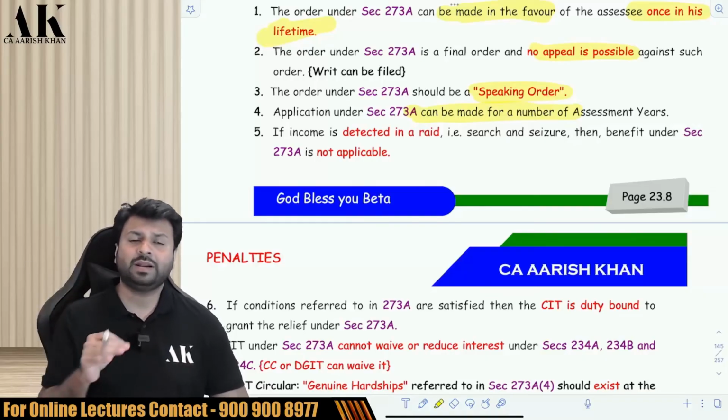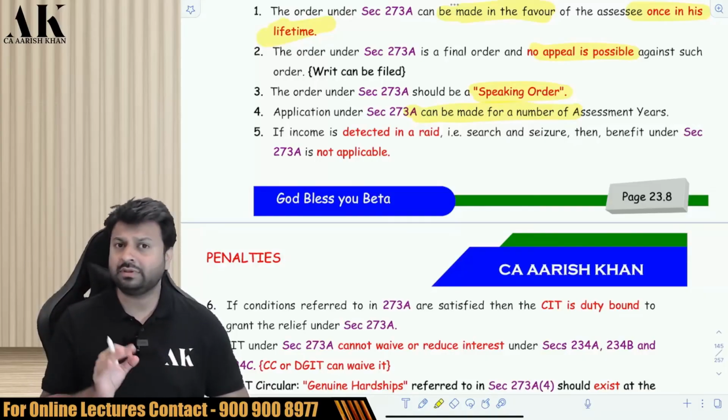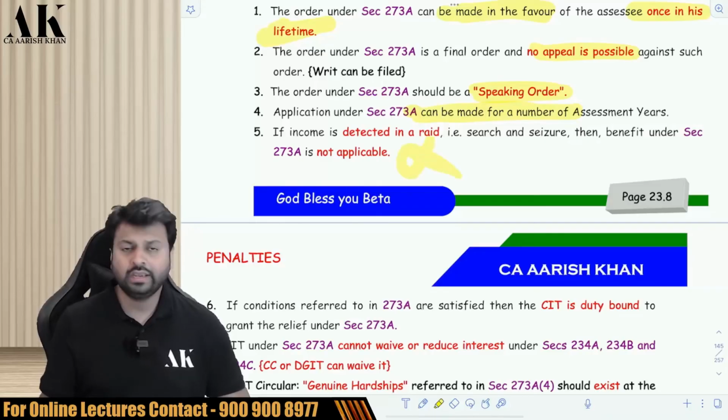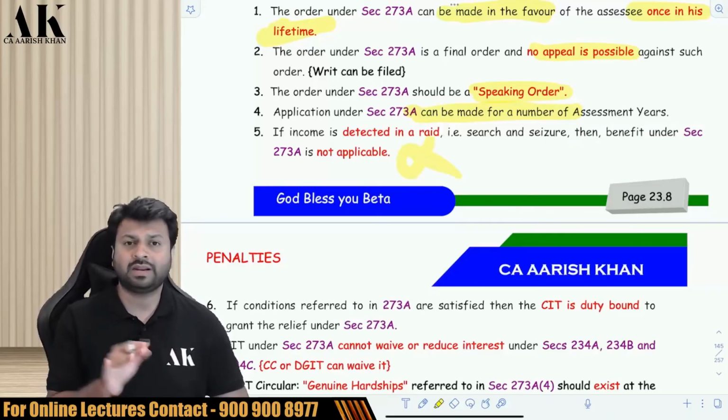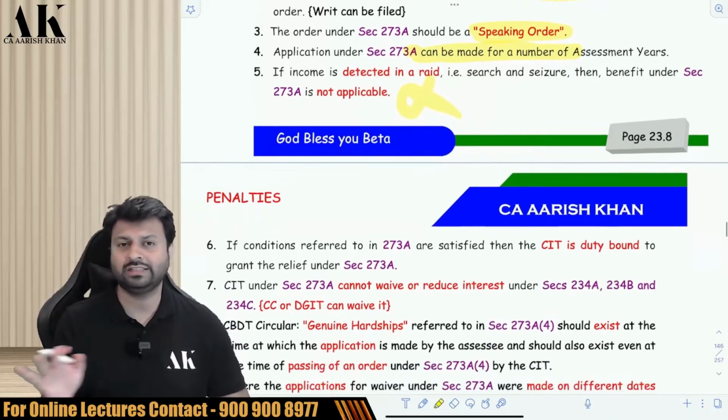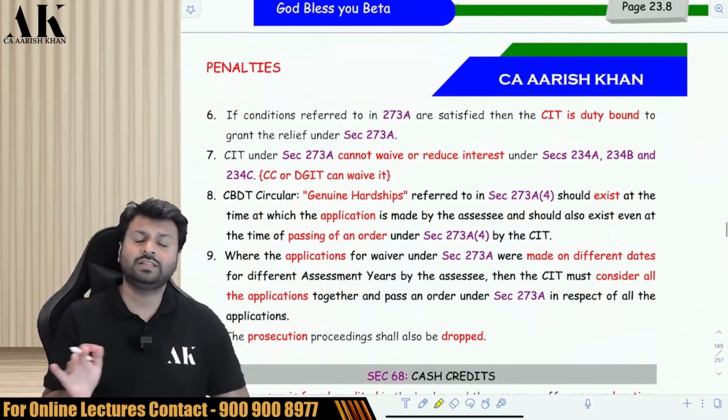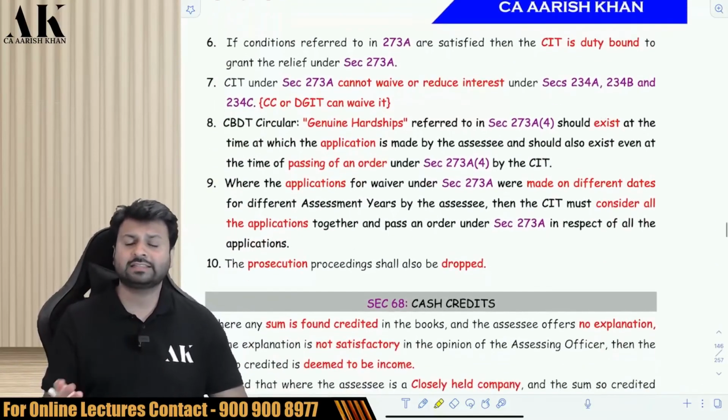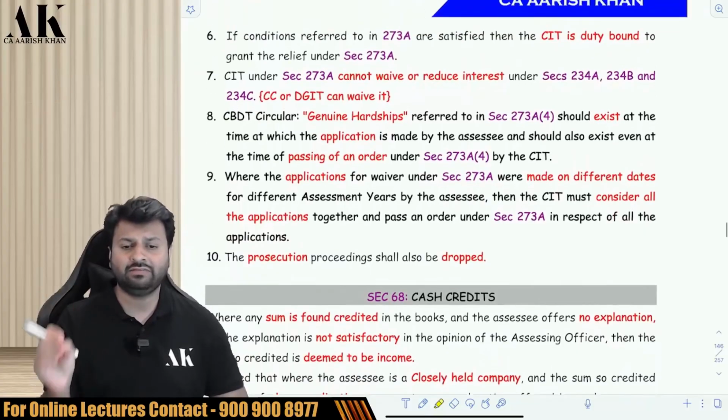Next, can the department waive penalty if the income is found out in search and seizure? No. If income is found out in search and seizure, then the penalty under this section cannot be waived. 273A1 is also not possible. 273A4 is not possible.